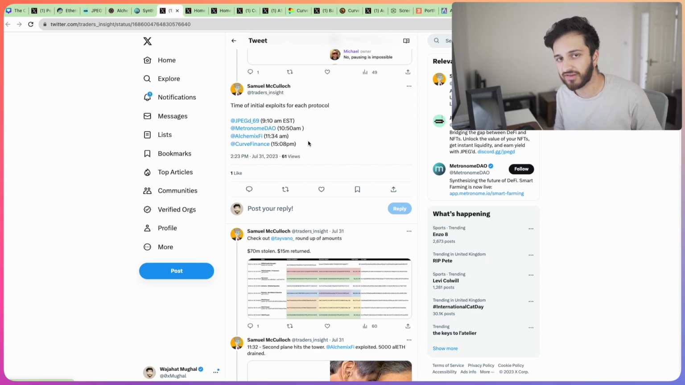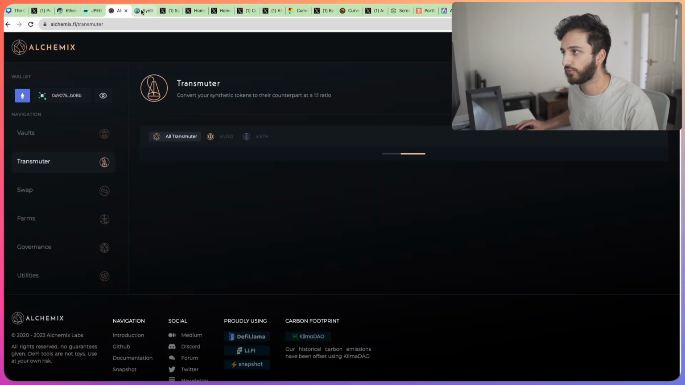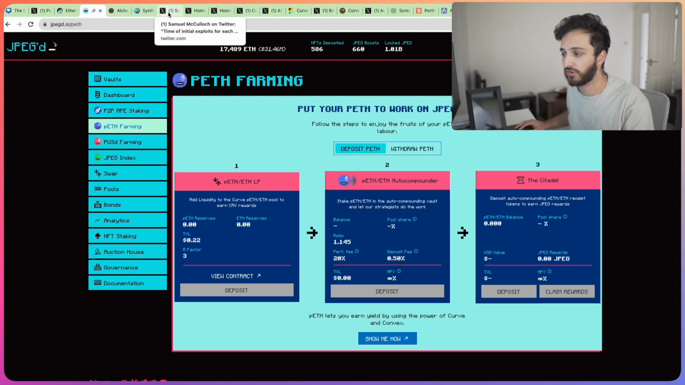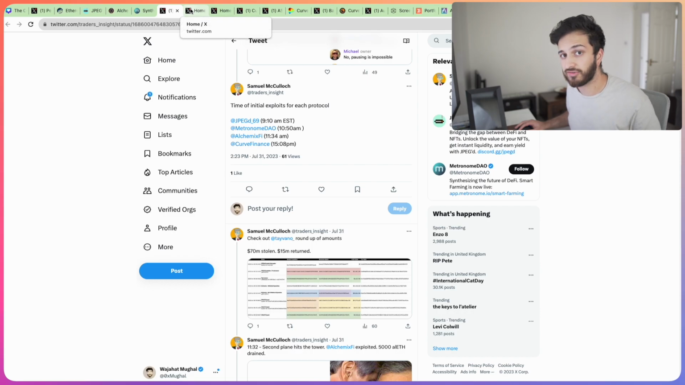Now what was actually affected? Well, it wasn't actually these protocols themselves, rather it was one of their Curve pools. Now all of these protocols have Ethereum derivatives which are paired and pooled on Curve Finance. Now, what actually happened on Curve? Well, I think we need to go and look into that to really appreciate exactly what happened.